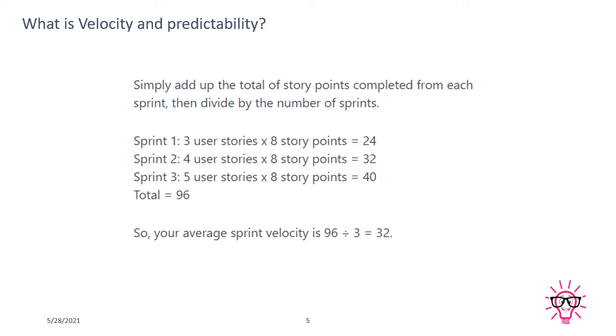The 4 stories which are partially completed, we will not consider in the calculation. Now in the second sprint, I consider that partially completed story along with one more story which was not started in my first sprint. So I consider both of those stories as 2 new stories. And here I completed all my 4 stories. Each and every story has 8 story points. So the count of my sprint is 32 story points.